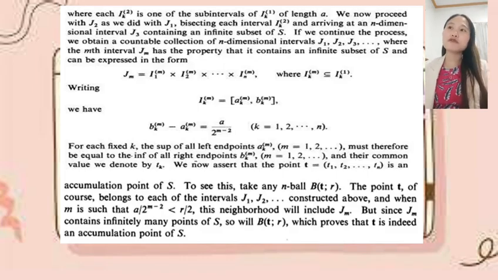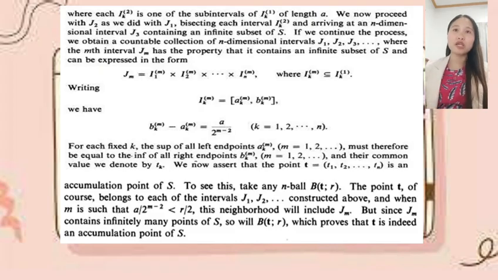For each fixed k, the sup of all left endpoints A sub k to the power of m, where m is 1, 2, and so on, must therefore be equal to the inf of all right endpoints B sub k to the power of m, where m again is equal to 1, 2, and so on. And their common value we denote by t sub k. We now assert that the point P is equal to t sub 1, t sub 2 up to t sub n is an accumulation point of S.